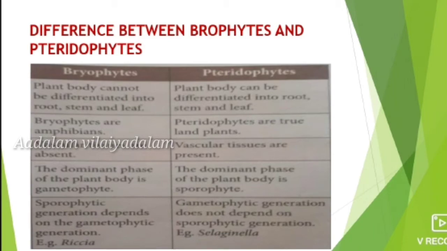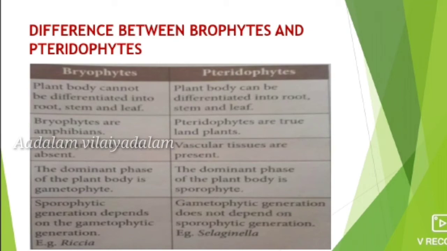And third, vascular tissues such as xylem and phloem are absent in bryophytes, but vascular tissues are present in pteridophytes. And fourth, the dominant phase of the plant body. In bryophytes, the dominant phase is the gametophytic generation, but in pteridophytes, the dominant phase is the sporophytic generation.